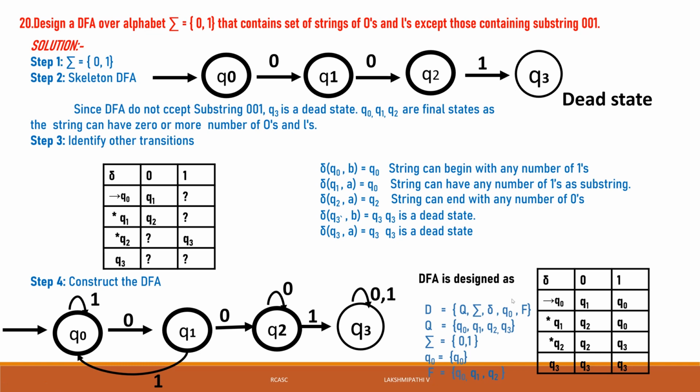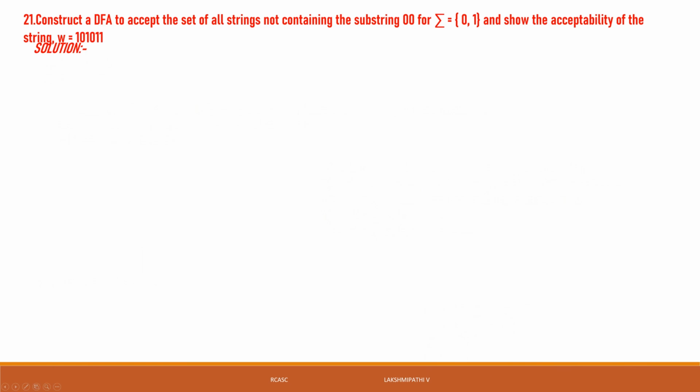If any string has no two zeros, it is accepted. The minimum string is 0 or 1, because 0 or 1 is the minimum string. Why? Because if there are two continuous zeros, that type of string is not accepted.